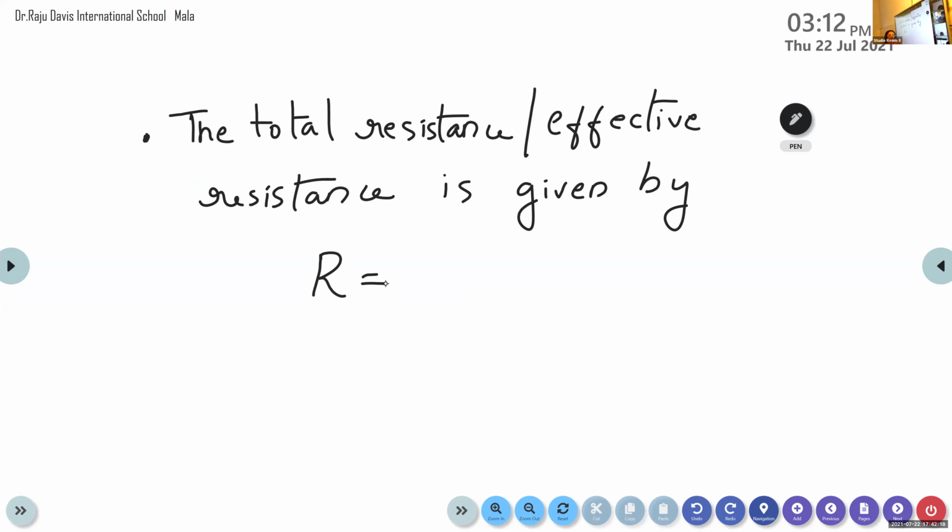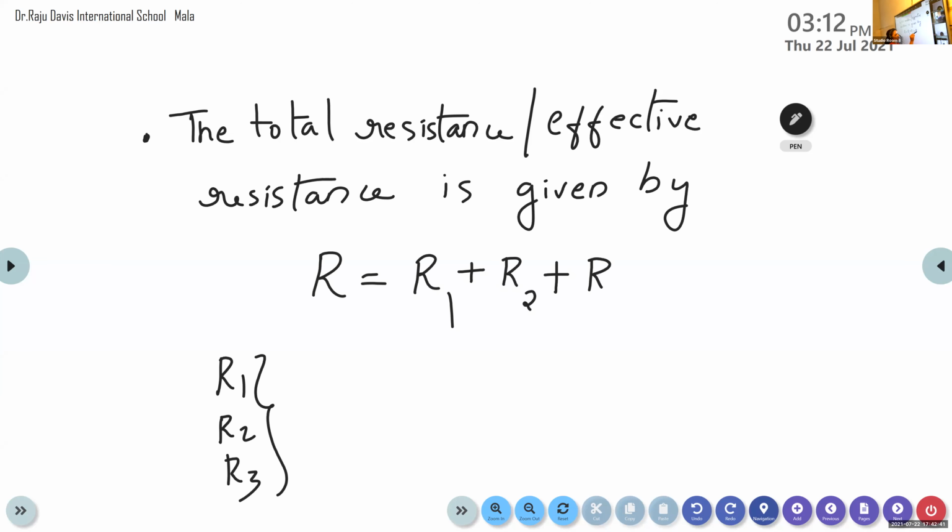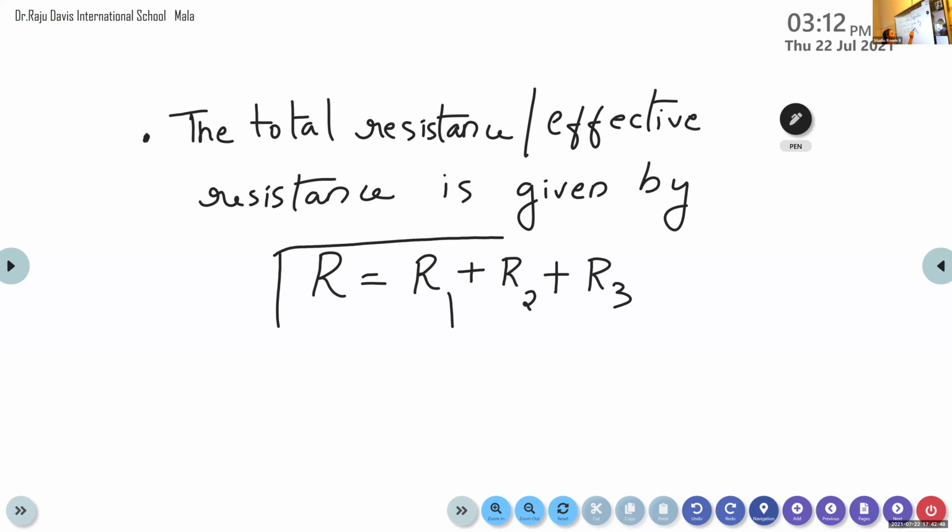So here we have 3 resistors with resistance values R1, R2 and R3. So what is the total resistance? R is equal to the sum of the individual resistances, that is R equal to R1 plus R2 plus R3. Is it clear? Yes, ma'am. Okay. So this is the equation for calculating the total resistance of a circuit.